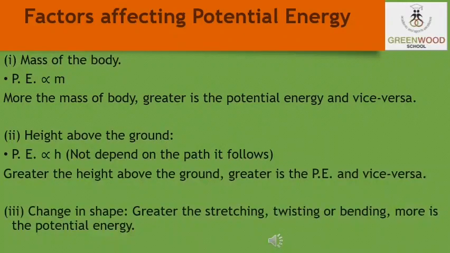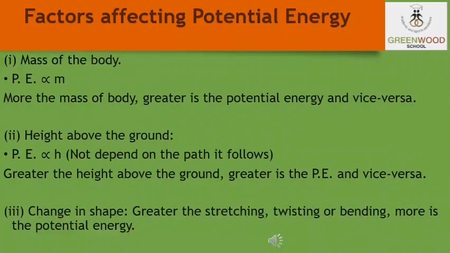Here, directly proportional means that the more the mass of the body, if the body is heavier, the greater will be its potential energy, and if the mass of the body is less, the less will be its potential energy. The second factor is the height above the ground, that is, potential energy is also directly proportional to the height, but it doesn't depend on the path it follows.